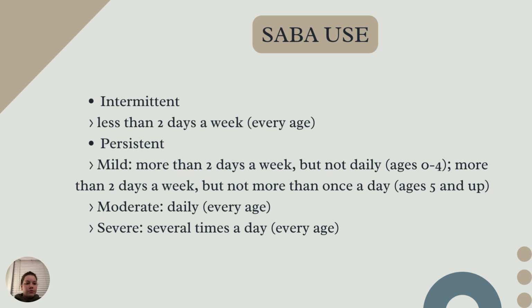SABA use for intermittent, it's going to be less than 2 days a week, and that's every age group. And then persistent, we have mild, which is going to be more than 2 days a week, but not daily for ages 0 to 4, more than 2 days a week, but not more than once a day for ages 5 and up. Then moderate is going to be daily for every age, and severe will be several times a day for every age.